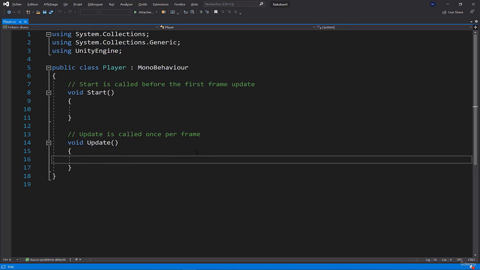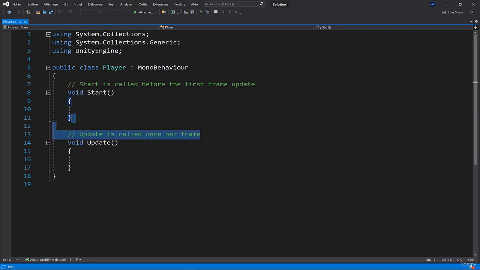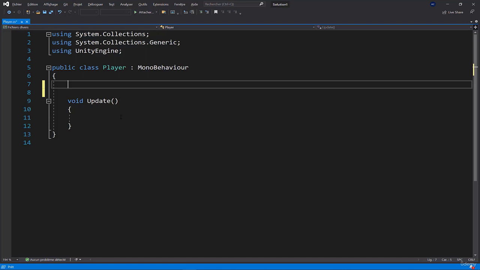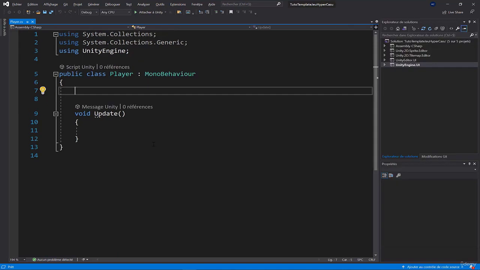So I won't need the start function, so I delete everything to keep only the update function, which will be used to detect the movement. To move the cube, the player will touch the screen. He will put his thumb on the screen, and by moving his thumb from left to right, he'll move the player from left to right. And to handle this, I need several things.